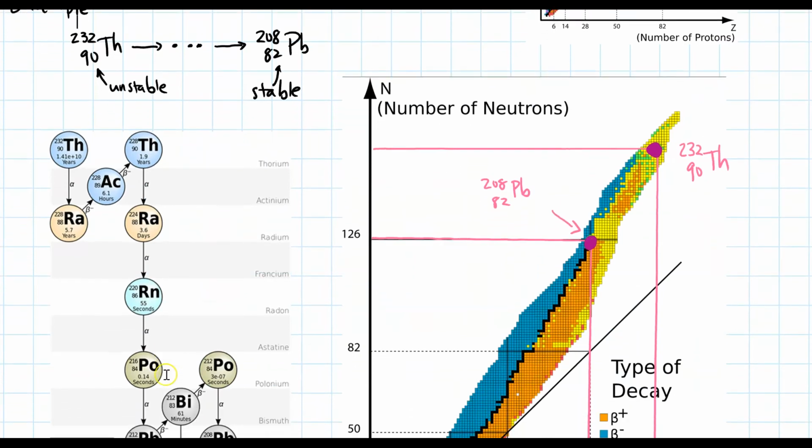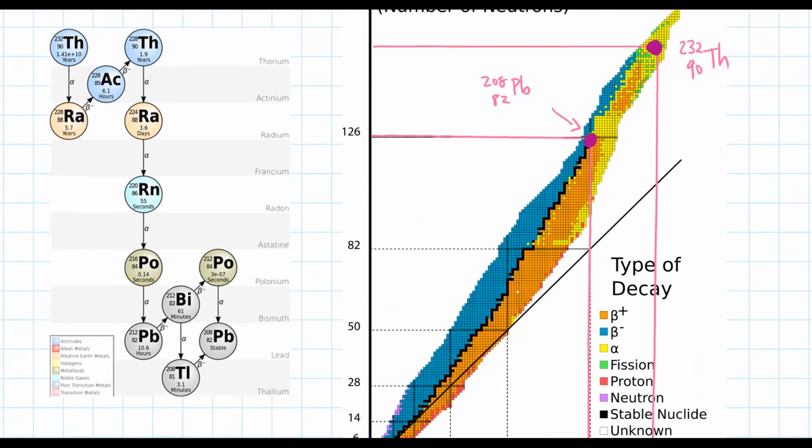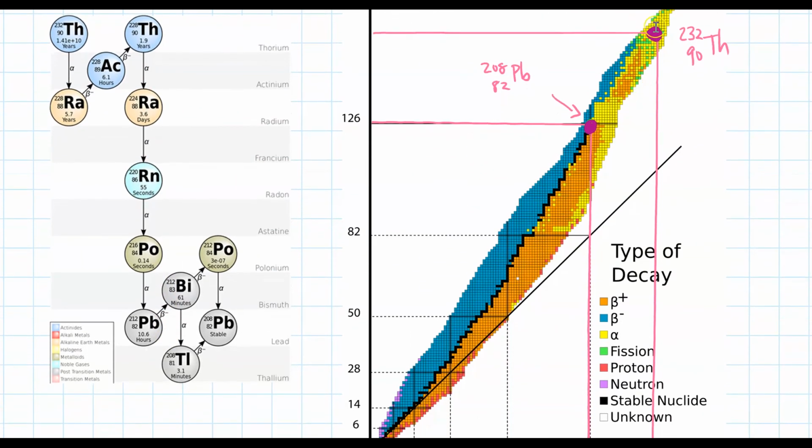So what you find here is that when you look at where it starts, this thorium 232 is in the yellow region, which is unstable. And the end product is this lead 208, which is essentially the very last element on the black line of stability. So what it does is it goes through a series of decays.